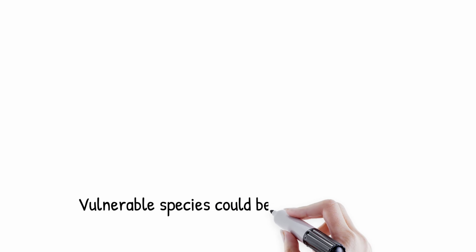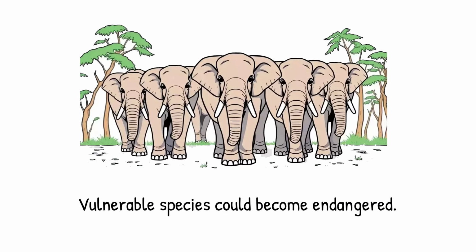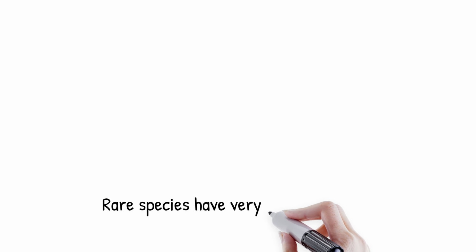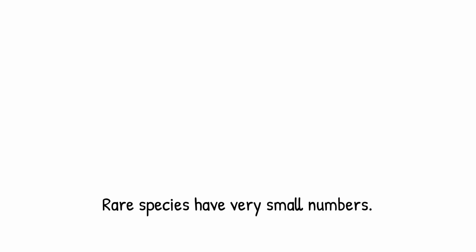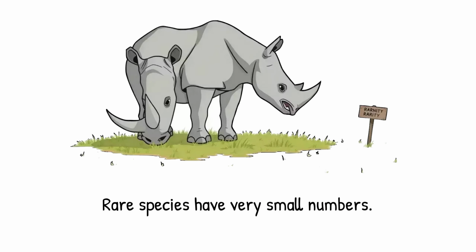Vulnerable species are those animals or plants that may become endangered unless the circumstances threatening their survival and reproduction improve. Rare species are those with very small populations and are usually found only in limited areas. These species are not necessarily endangered or vulnerable, but could become so in the future.